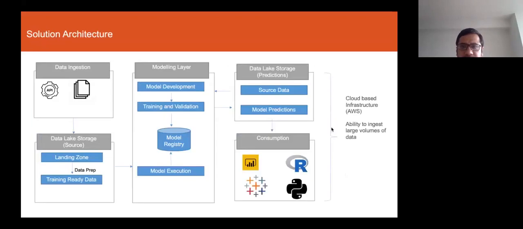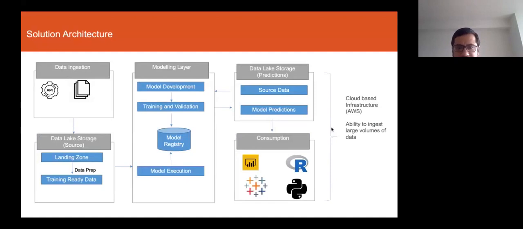In terms of the high-level solution architecture, the solution is deployed on a cloud-based platform. There are multiple levels to it. There is a data ingestion layer where we can ingest data from external sources through APIs, batch, or other means possible. The data lands in a data lake solution in the landing zone, where we do some data cleaning and data prep, and then the data becomes ready for model development.